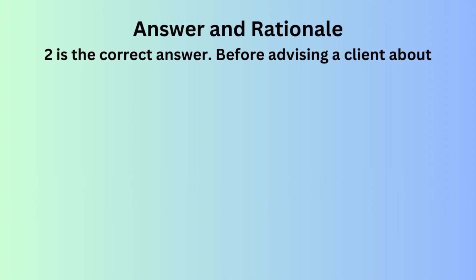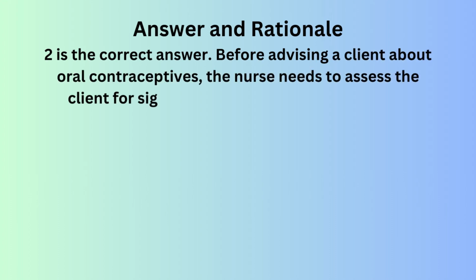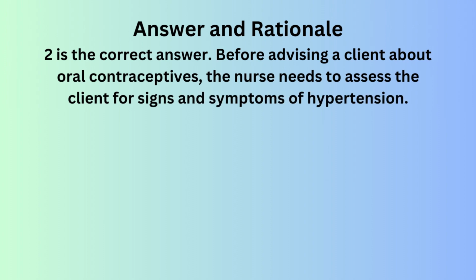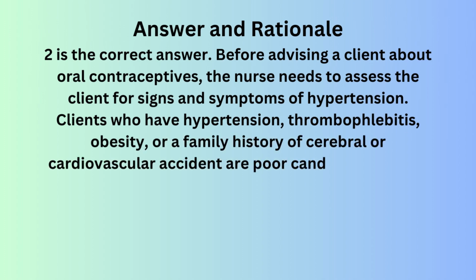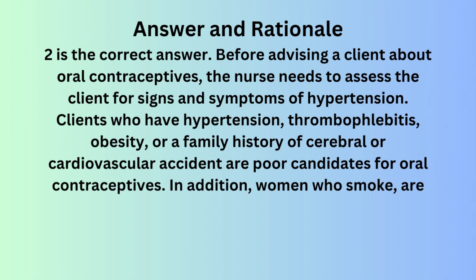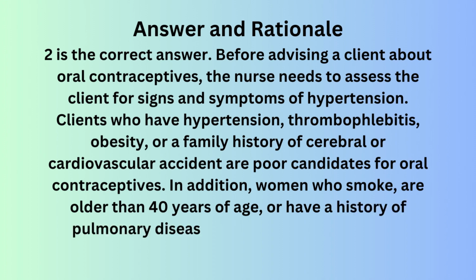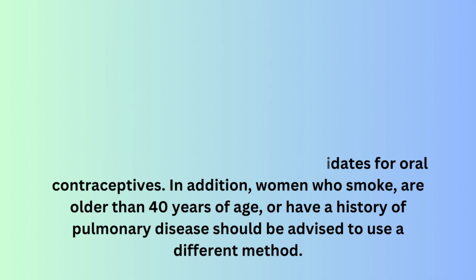Before advising a client about oral contraceptives, the nurse needs to assess the client for signs and symptoms of hypertension. Clients who have hypertension, thrombophlebitis, obesity, or a family history of cerebral or cardiovascular accident are poor candidates for oral contraceptives. In addition, women who smoke, are older than 40 years of age, or have a history of pulmonary disease should be advised to use a different method.